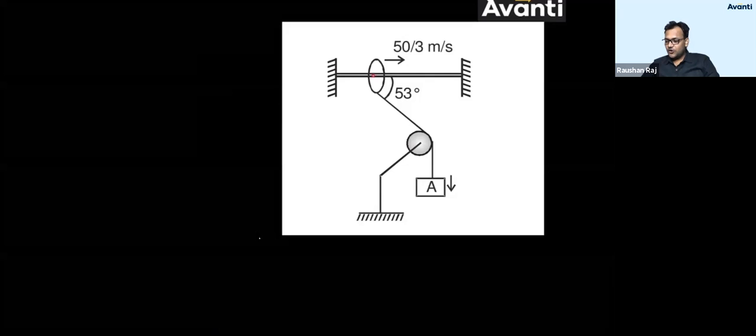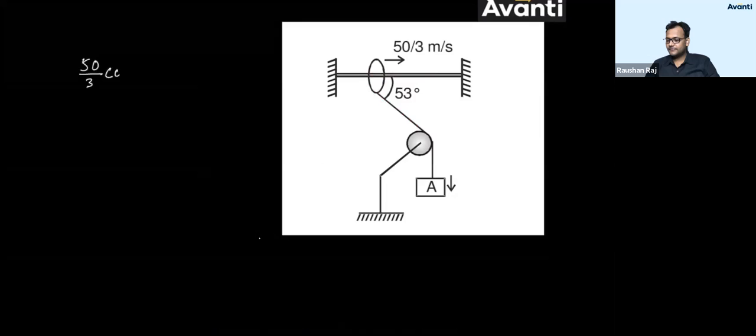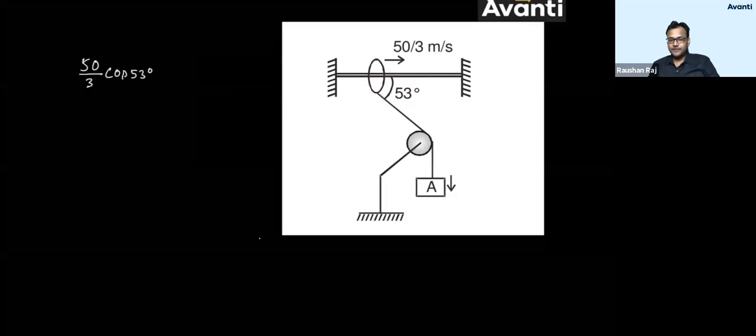If ring will go with 50/3 meter per second in rightward direction, what will be the component of this velocity along the length? That means the point on the string will try to move with this velocity in downward direction, like this. So this point on the string will have this kind of velocity. कितना velocity बच्चा? 50/3 cos 50.